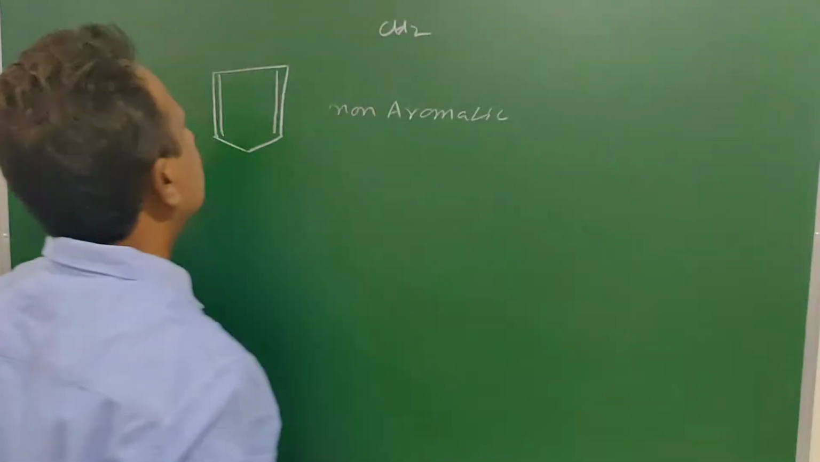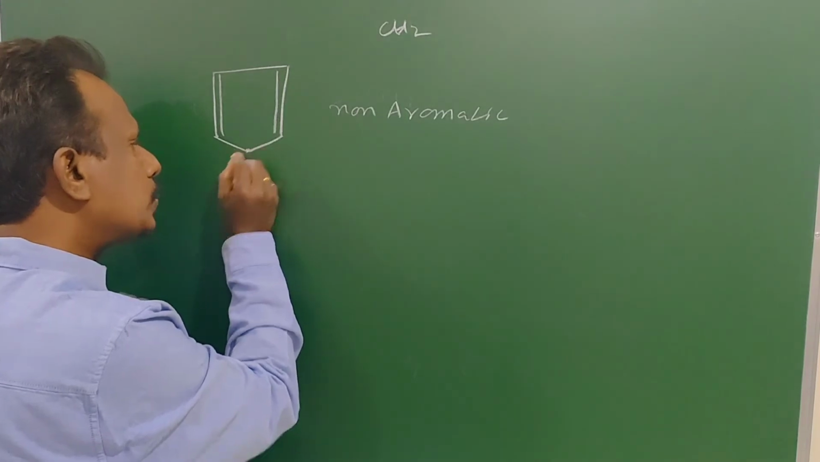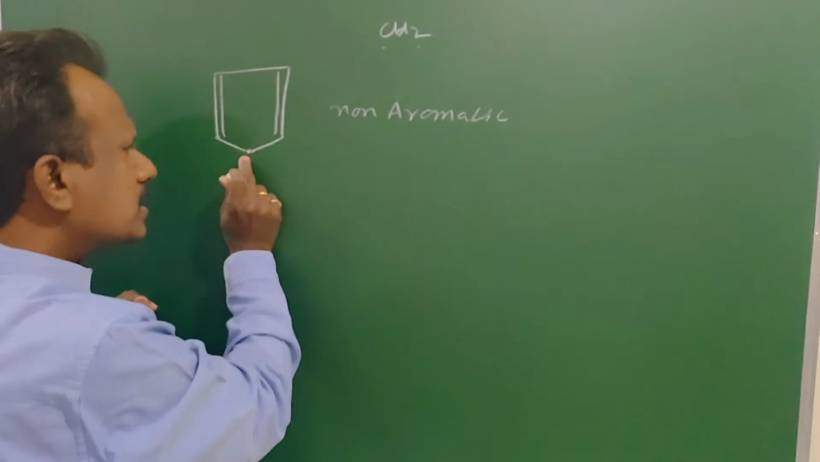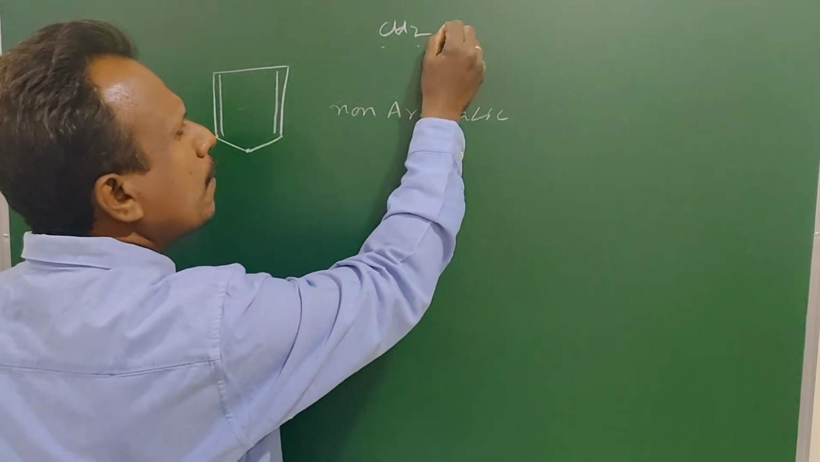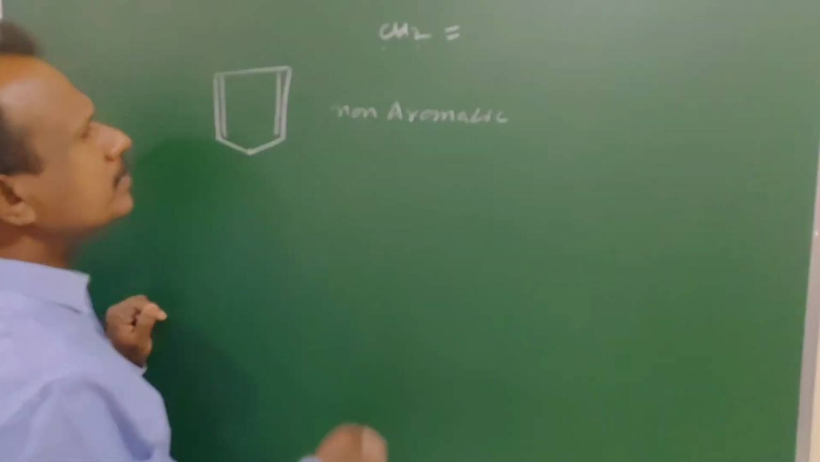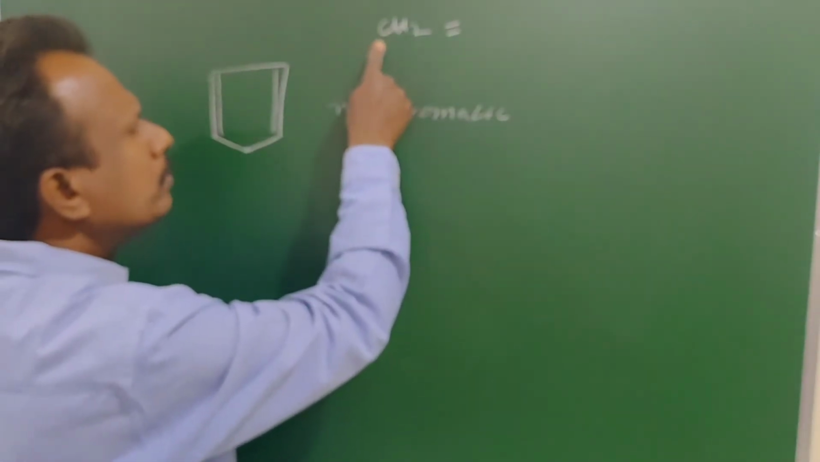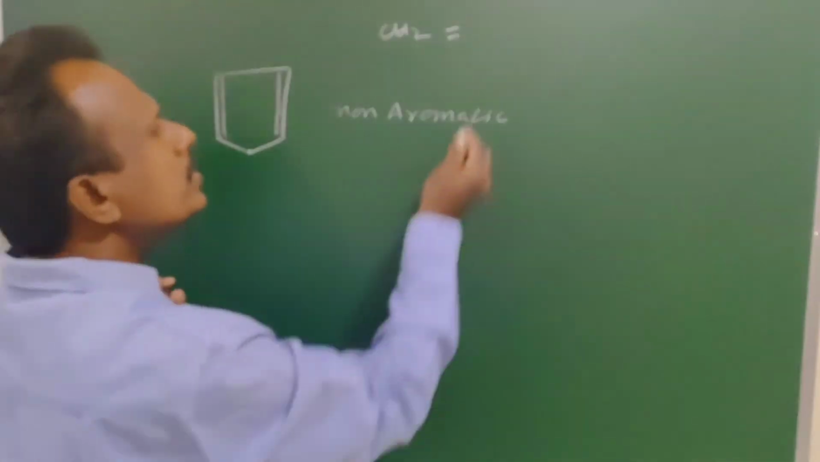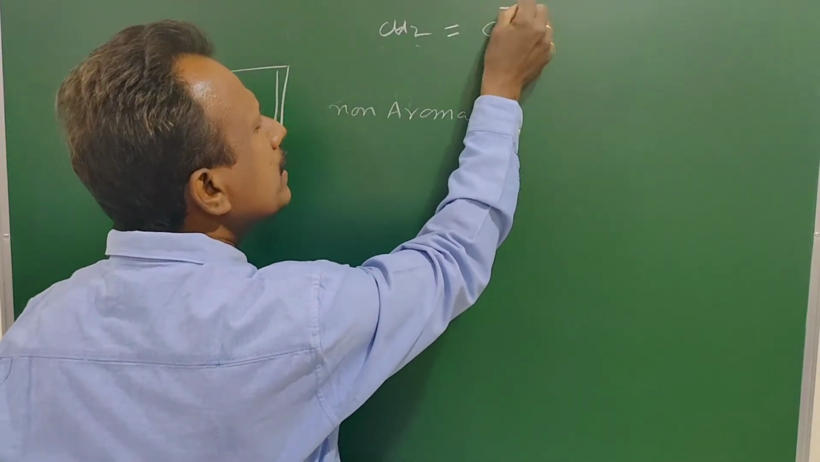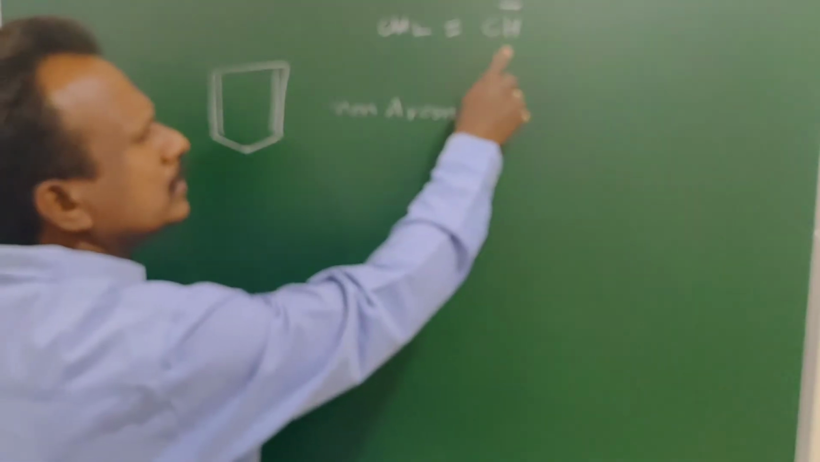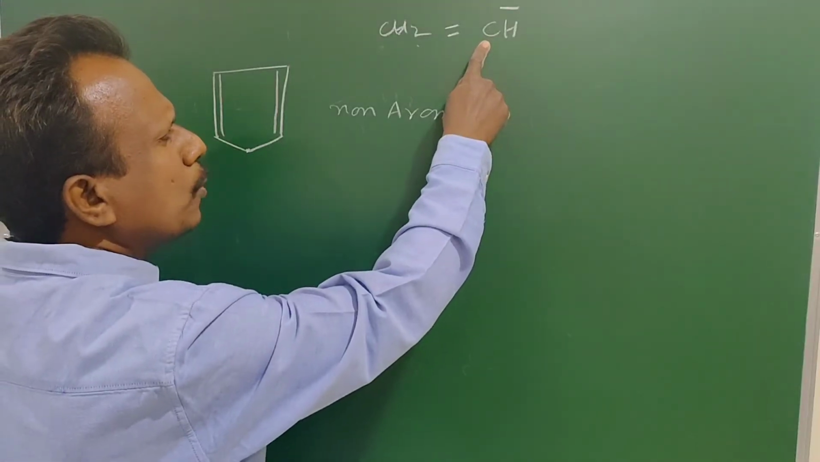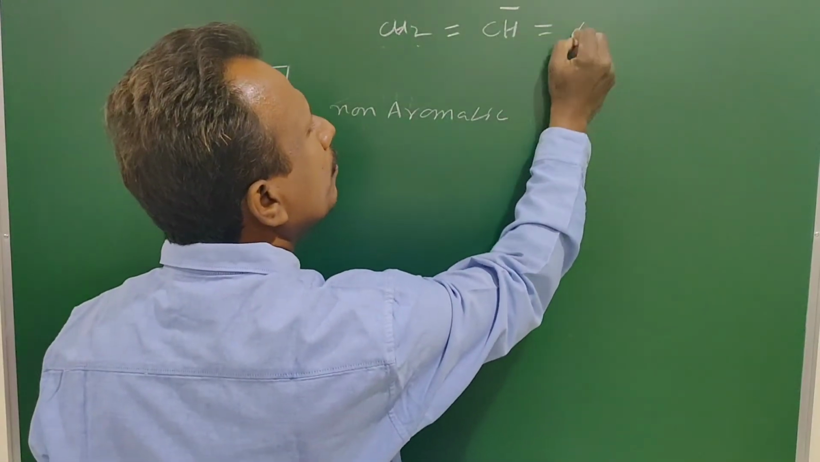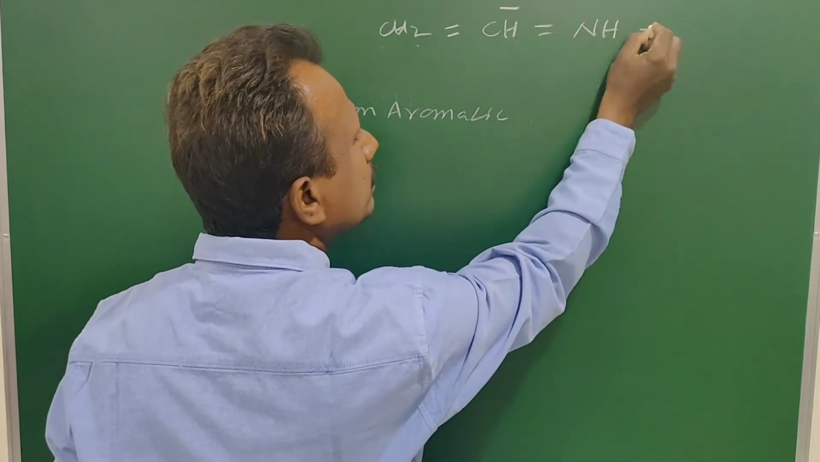Non-aromatic. Here it is a CH2 group. A simple trick: the number of valence electrons of a CH2 group. Carbon is tetravalent, so 4, and each H atom has 1 valence electron, totally 6. So CH2 is equal to 6. Totally carbon 4, H 1, 5 minus 6, is equal to NH.